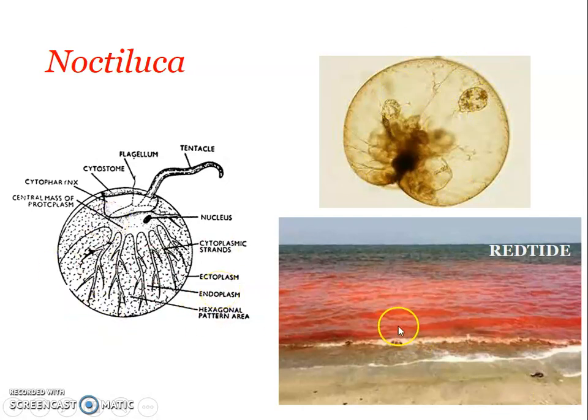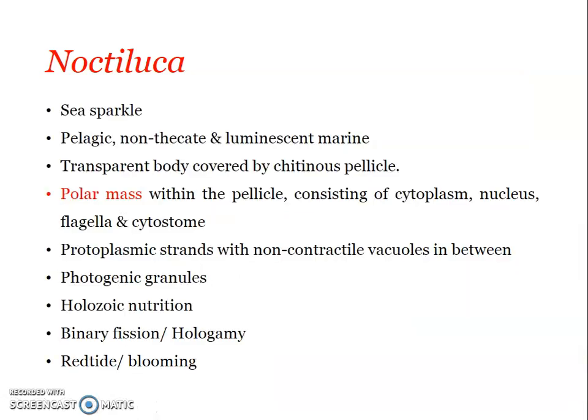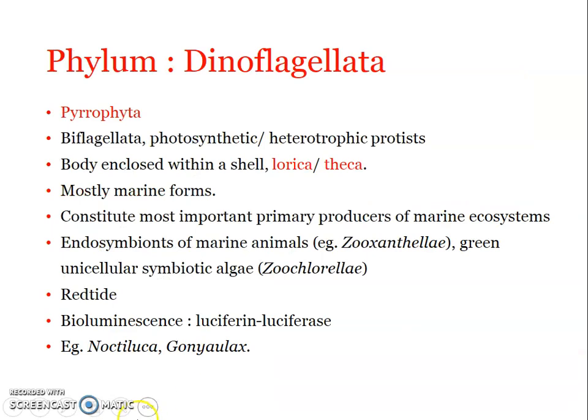So you can see that it increases in population to such an extent that even though it is microscopic, when it increases in population, it gives a red coloration to the part of the ecosystem where it lives. Such a phenomenon is also exhibited by dinoflagellates, and that is referred to as red tide. It makes the sea surface red, as we have already seen in the picture. And when red tide occurs, it is disastrous to the marine life there.